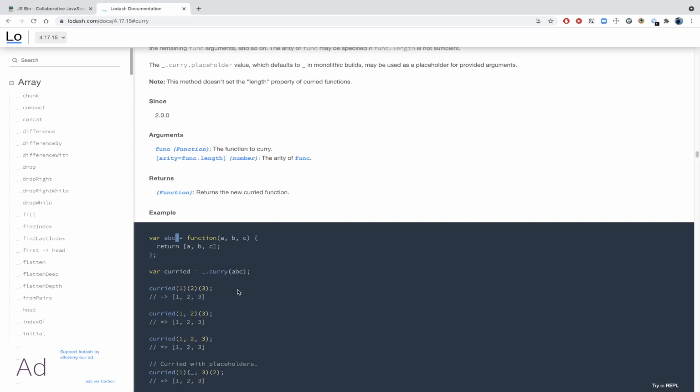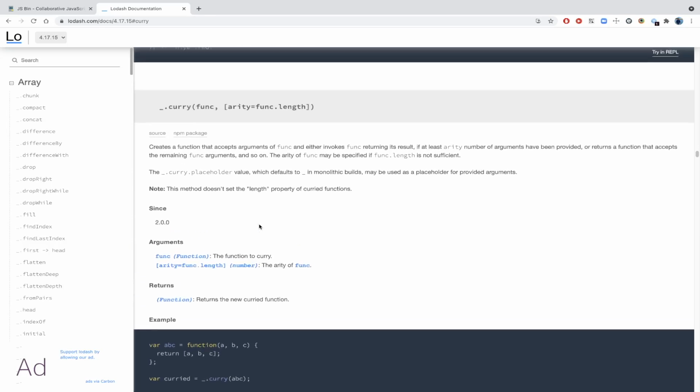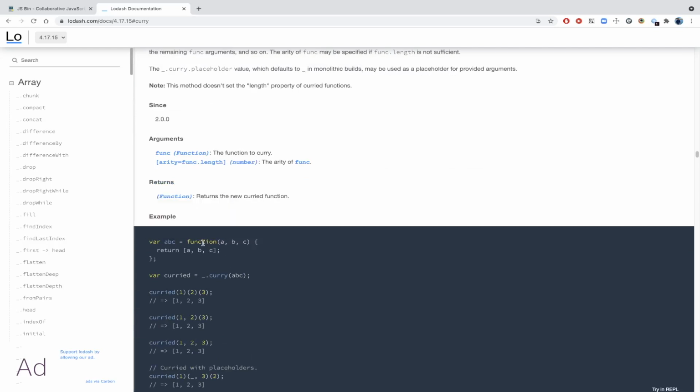Then coming to arity. The number of arguments a function takes is known as the arity of the function. In JavaScript we can find it with func.length. As we can see in the Lodash docs, it asks for the function and optionally the arity, meaning how many arguments it expects. It is optional because when you define a function as we have here, abc.length gives 3, so that value it will get anyway and it is not necessary.